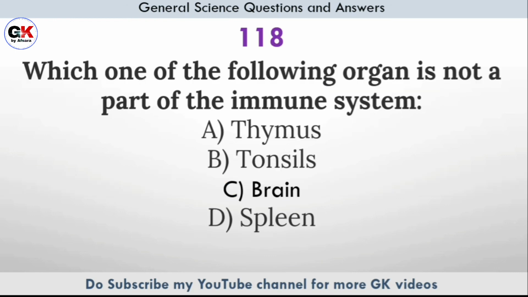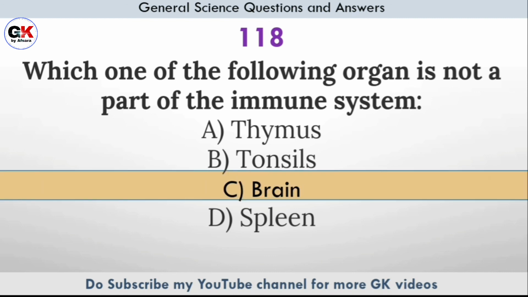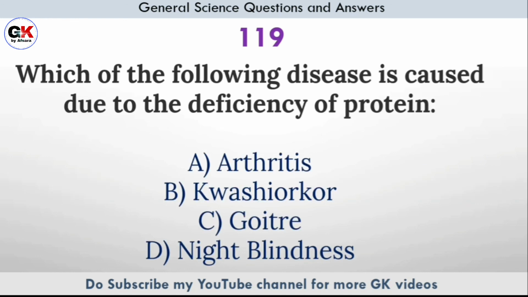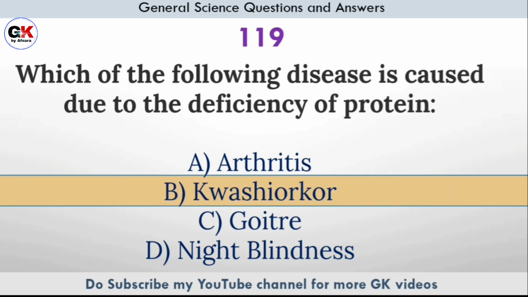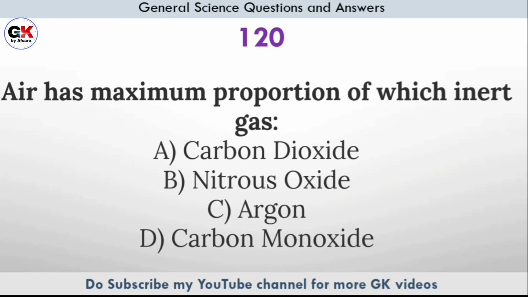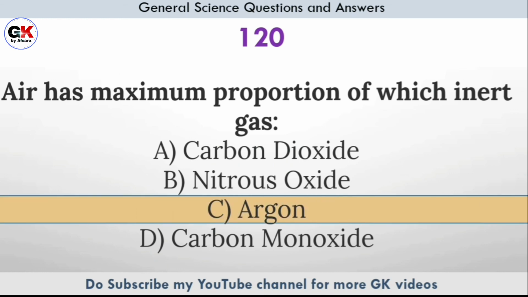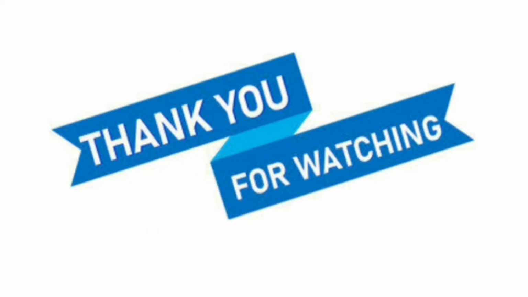Which one of the following organ is not a part of the immune system? Answer option C, brain. Which of the following disease is caused due to the deficiency of protein? Answer option B, kwashiorkor. Air has maximum proportion of which inert gas? Answer option C, argon.